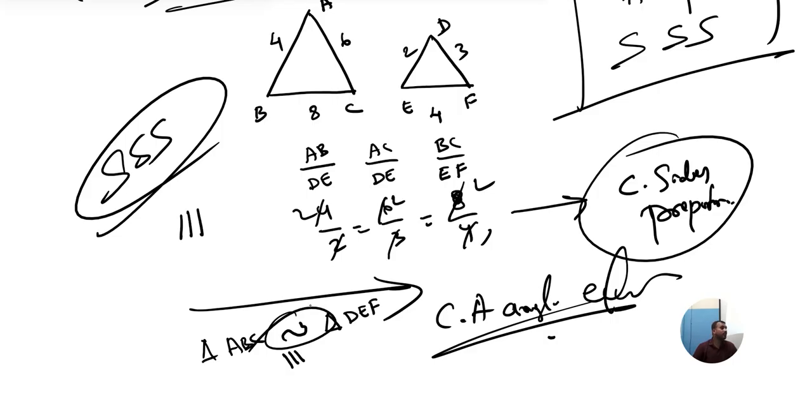What is SSS telling? If corresponding sides are in proportion, then corresponding angles are equal. Hence, the two triangles are said to be similar.